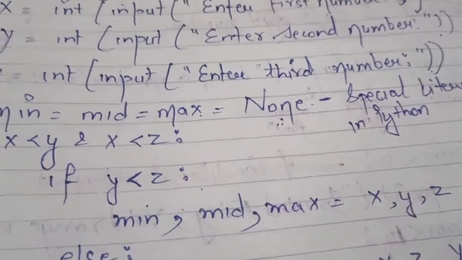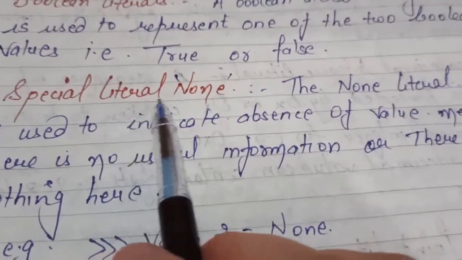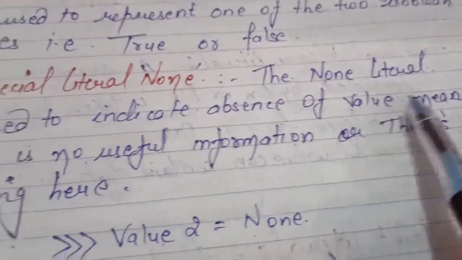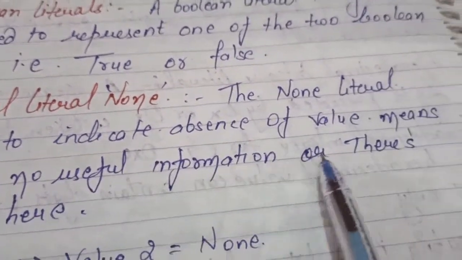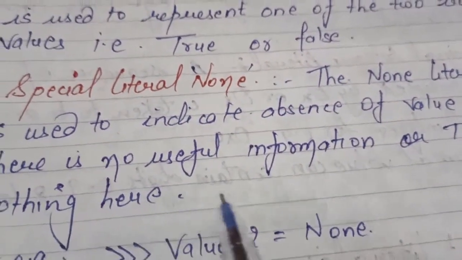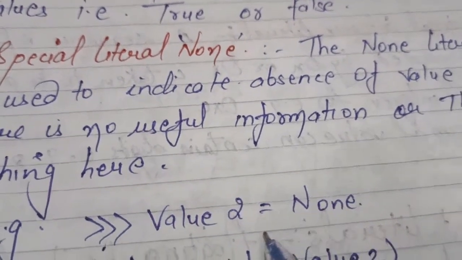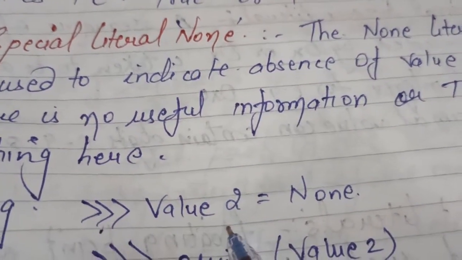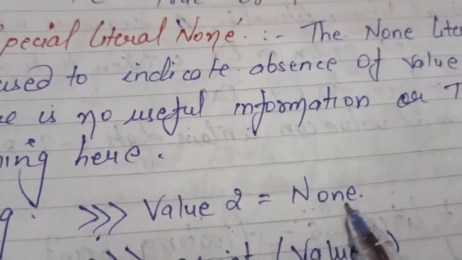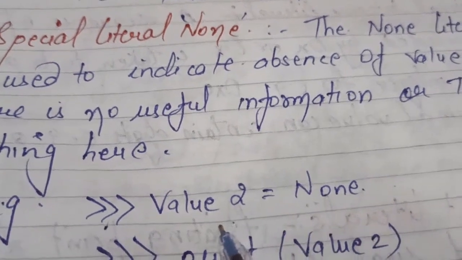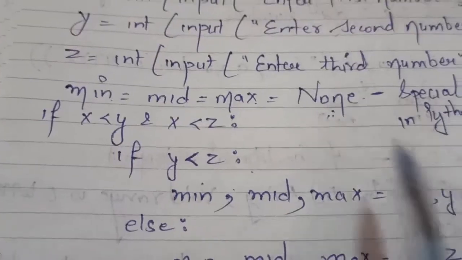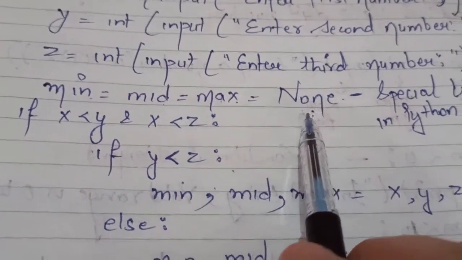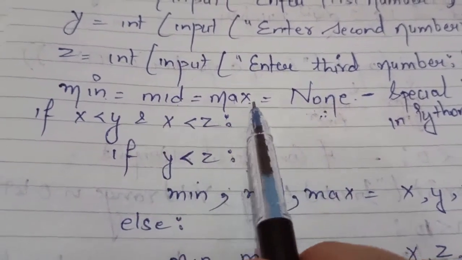As you can see here, I have written the definition: the special literal None. The None literal is used to indicate absence of value, meaning there is no useful information or there is nothing here. Suppose I give value2 equal to None, that means value2 doesn't contain any value, as value2 is a variable which stores a value, but since None is there, no value is stored in value2. Similarly I have assigned min, mid and max as None, which means no value has been stored in them till now.